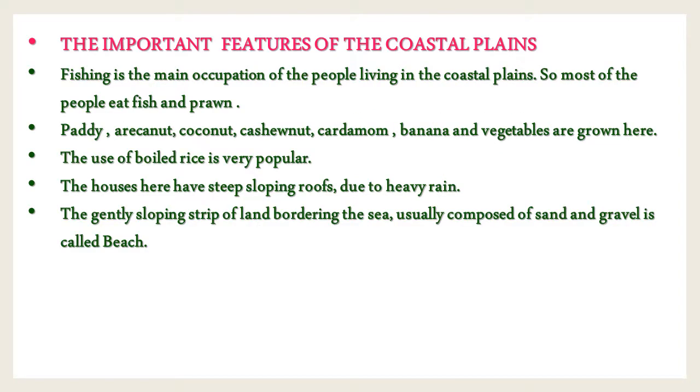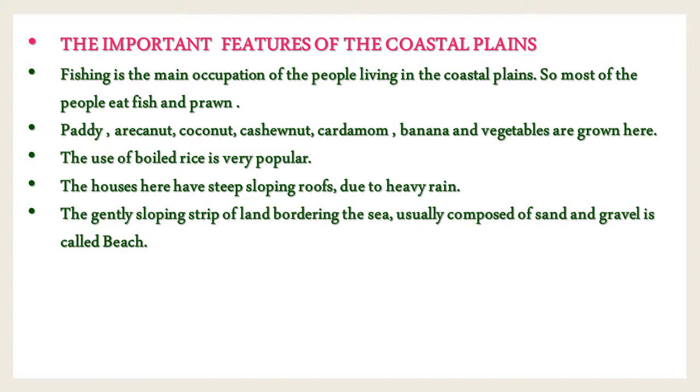Children, the next one is the important features of the coastal plains. Fishing is the main occupation of the people living in the coastal plains. Most of the people eat fish and prawn. What do you mean by prawn? It is one type of fish. Paddy, arecanut, coconut, cashew nut, cardamom, banana and vegetables are grown here.